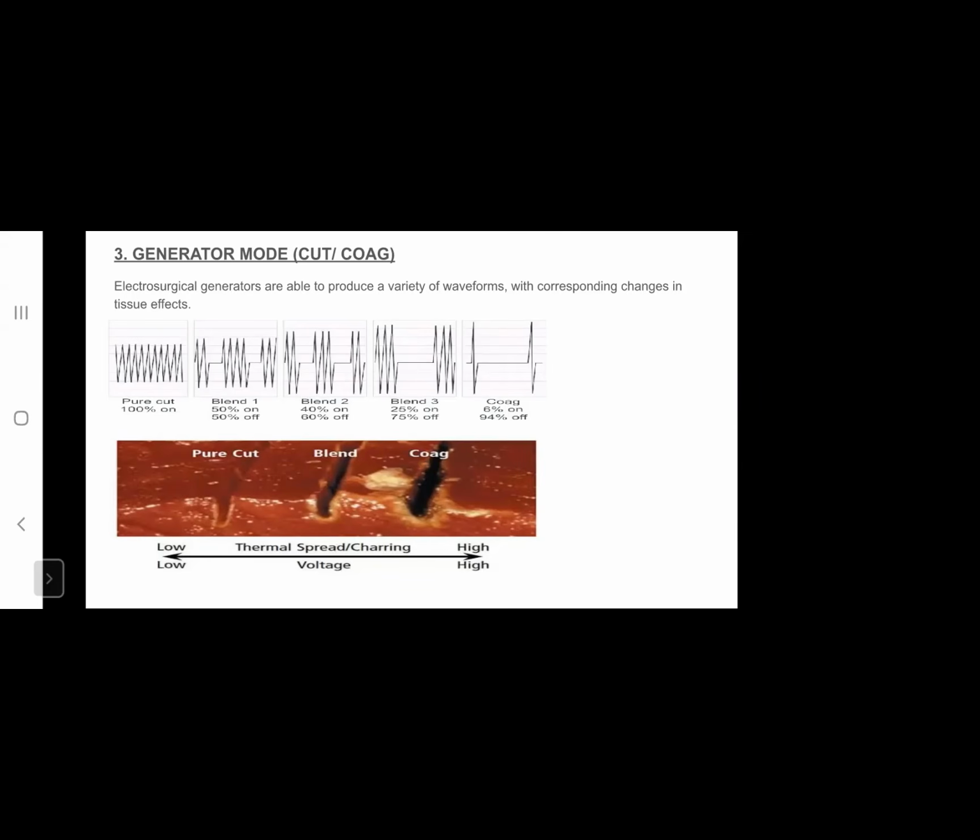Sir, cut modality. Pure cut. Now, is it pure cut or blend 1 or blend 2? Sir, what is the disadvantage of a pure cut? So the temperature takes more time to achieve.